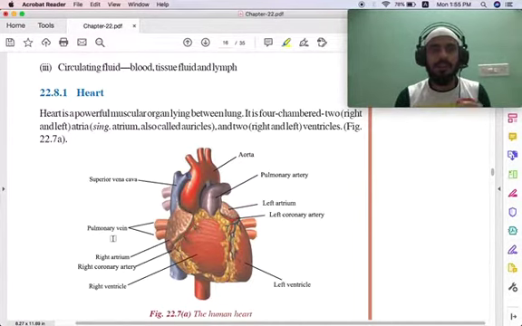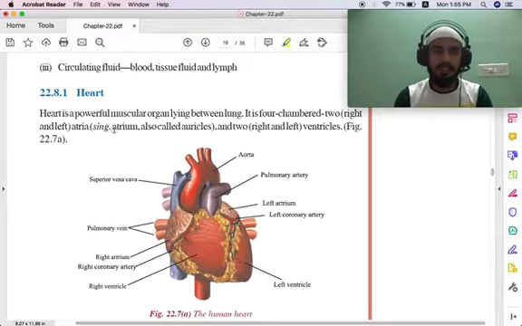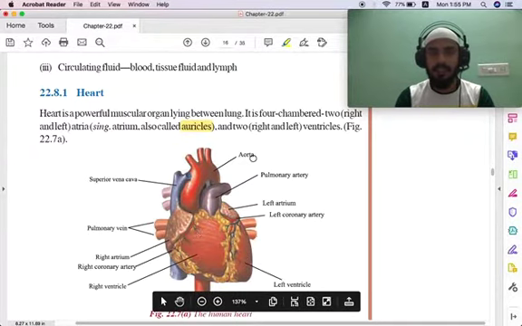So the two chambers are called atria. Okay, the singular of this term is atrium. So you have the left atrium and the right atrium. Before, they used to be called auricles, which is another name for atria. And you have two ventricles, the right and left ventricles.